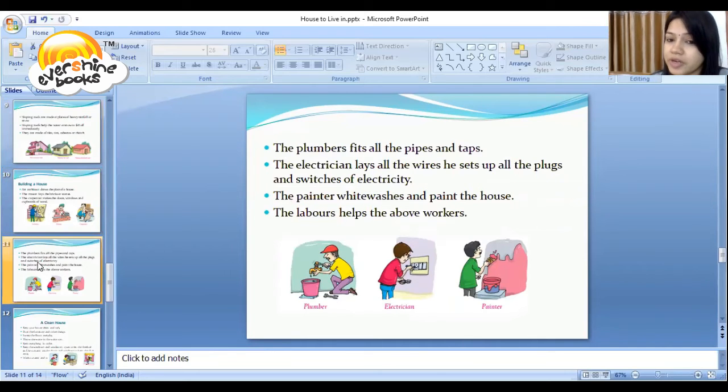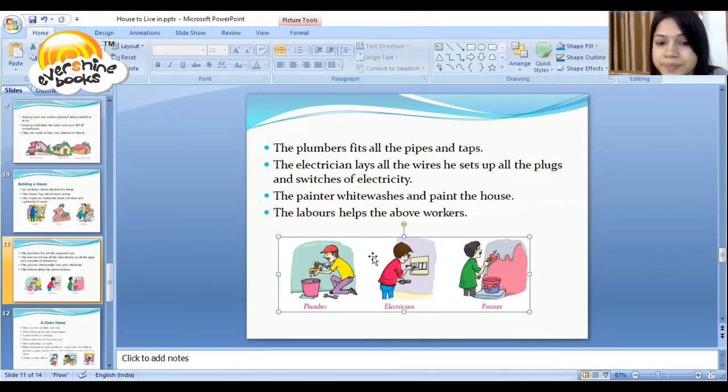The plumber fits all the pipes and taps. What is the role of the plumber? The plumber fits all the pipes and taps in the house. The next one is the electrician. The electrician lays all the wires. He sets up all the plugs and switches of electricity, as you can see on my screen.